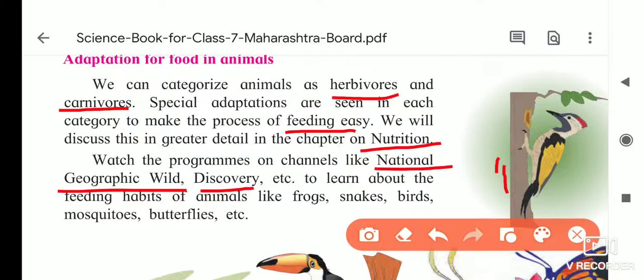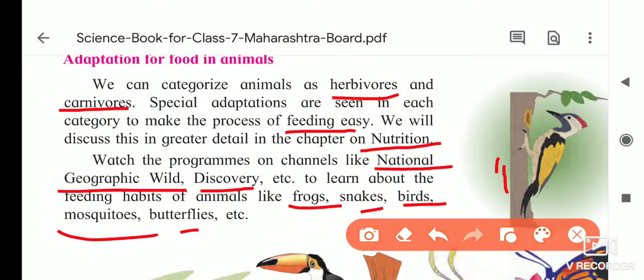They show information about different animals and birds, to learn about the feeding habits of animals like frog, snake, birds, mosquitoes and butterfly. If you look at the frog, it has a very long tongue.